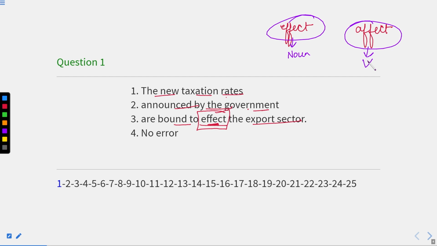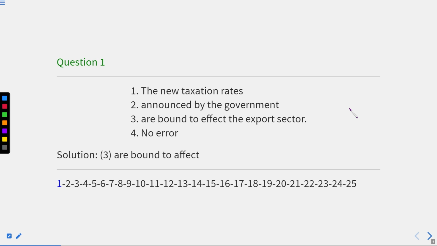For example, it did not affect me. There we write affect. And if I say the effect of this shampoo is very good, we are using effect as the subject of the sentence, thus making it a noun. But here, after to, we need to write the verb first form. So this effect should be replaced with affect. The correct answer will be third, where we need to write are bound to affect.